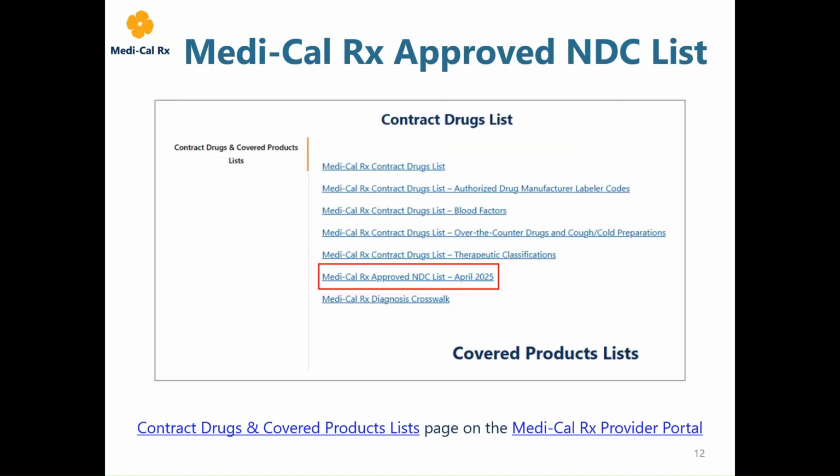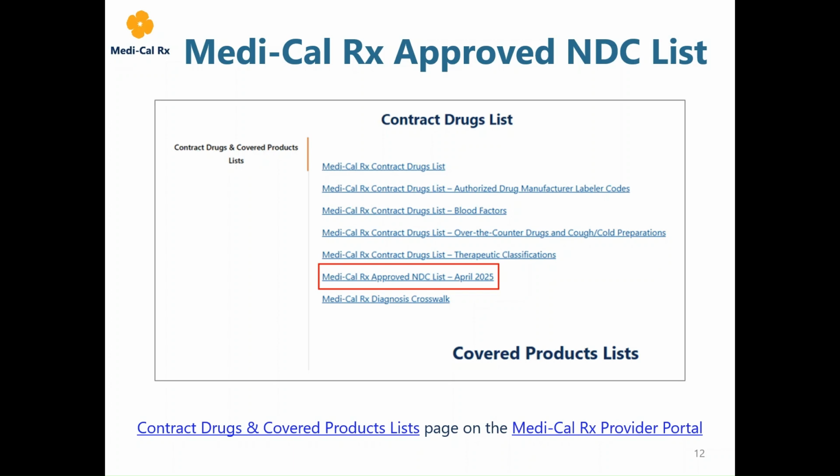Pharmacy providers and prescribers can proactively review the Medi-Cal Rx approved NDC list for information regarding drugs and products eligible for coverage under Medi-Cal Rx as a pharmacy benefit. The approved Medi-Cal Rx NDC list can be found on the Medi-Cal Rx provider portal and is viewable as an Excel file. This list can be filtered and sorted by generic and brand name and is searchable by NDC.